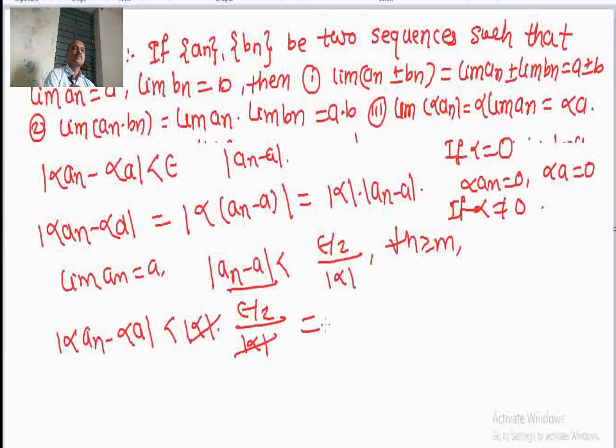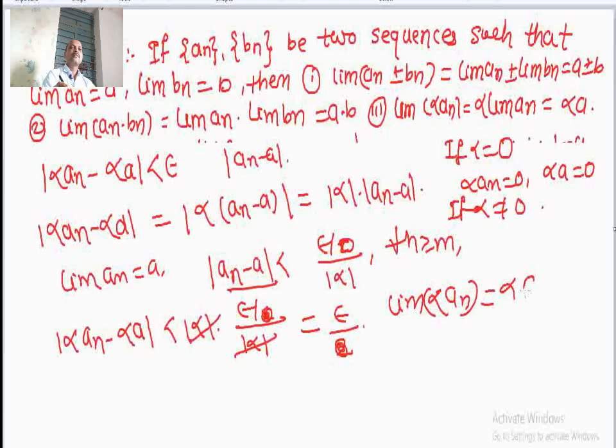Mod alpha get cancelled and we get epsilon by 2. So, we take only epsilon. Okay. So, this will be less than epsilon and hence limit of alpha into a n equal to alpha into a, that is equal to alpha times limit of a n, and hence the result is proved.